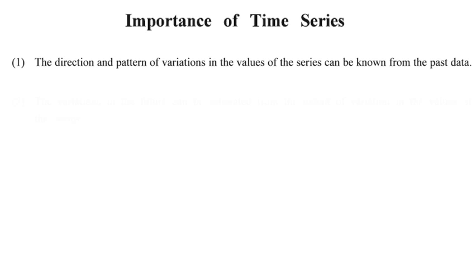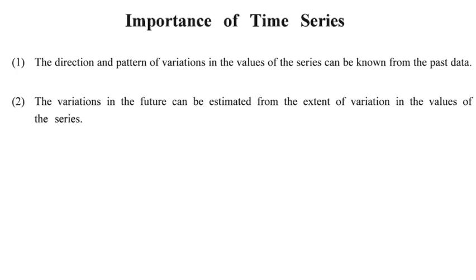We will discuss what a time series is afterwards. Before that, we need to understand the importance of time series. Using the time series and the pattern, we can estimate the future or the past data from the available information: what might have happened in the past, what may happen in the future. The variation in the future can be estimated from the available data of the time series. If we know what happened during this gap of 10 years, we can estimate the 11th year, or we can estimate the 0th year using this data.